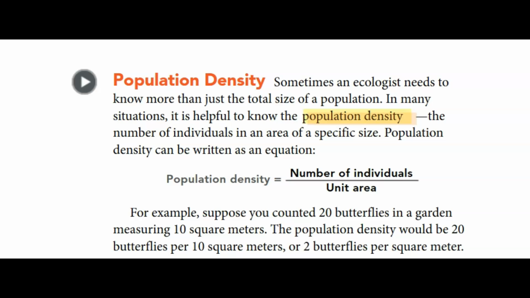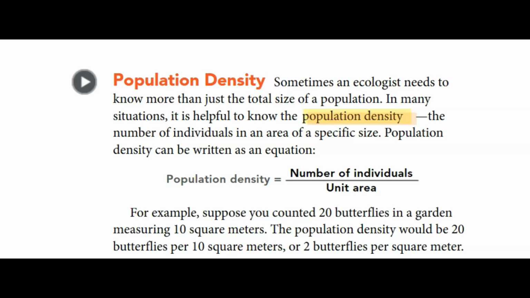Population density. Sometimes, an ecologist needs to know more than just the total size of a population. In many situations, it is helpful to know the population density, or the number of individuals in an area of a specific size. Population density can be written as an equation. Population density equals the number of individuals divided by the unit area.